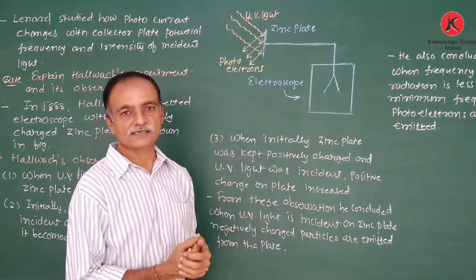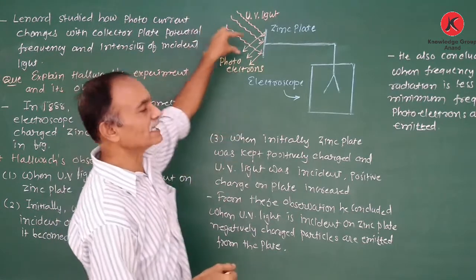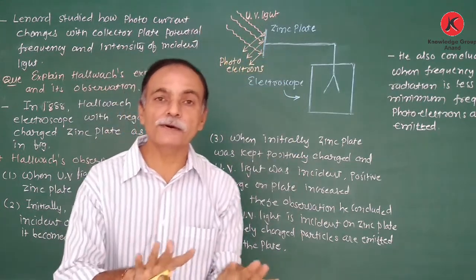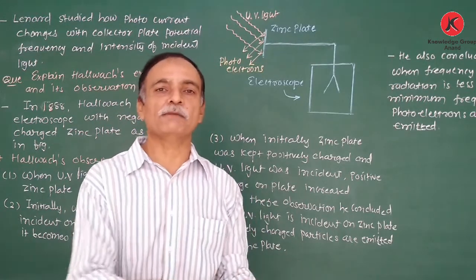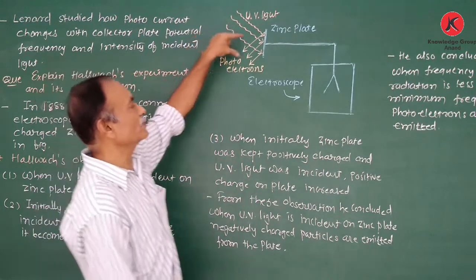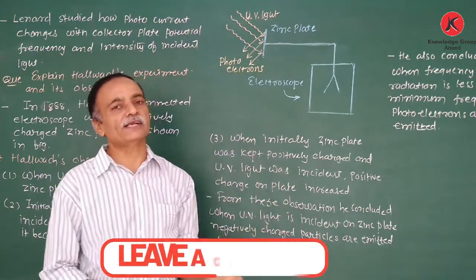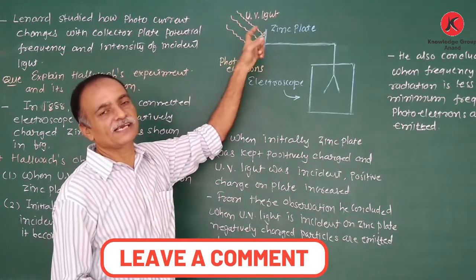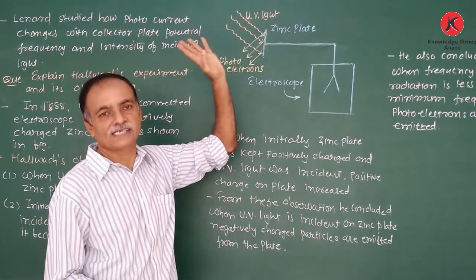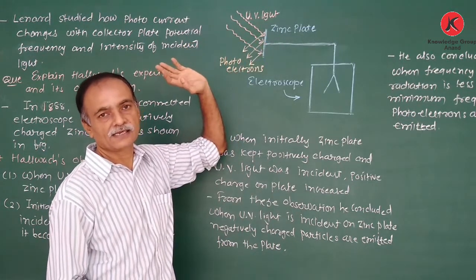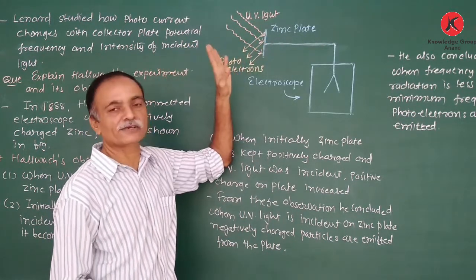In this situation, when the UV light is incident, there are no free electrons. All the electrons are bound to the nucleus. But due to the incident UV light, a bound electron absorbs energy from the UV light, and when its energy is more than the binding energy of the electron, the electron is emitted.